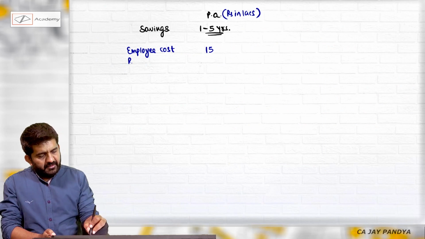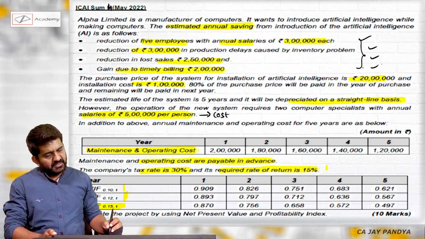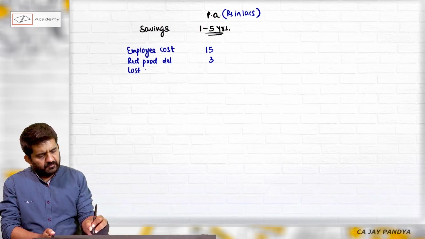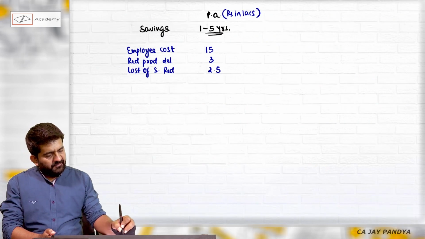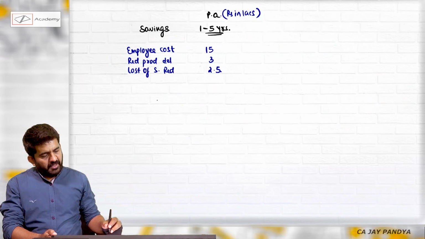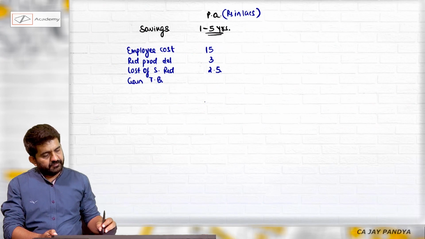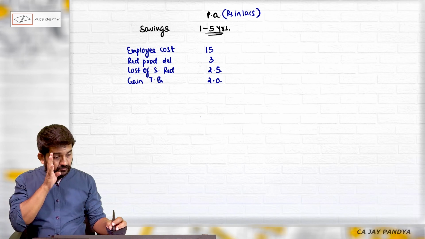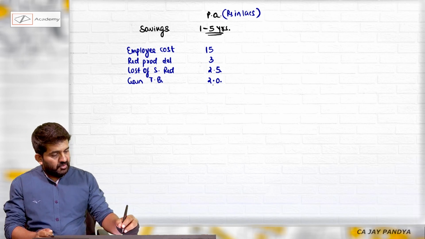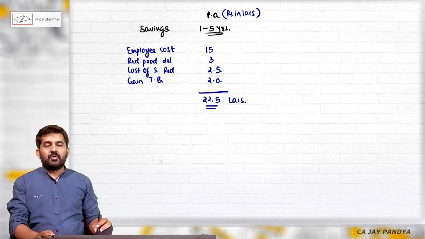Reduction in production cost 3 lakhs. Reduction in loss of sales 2,50,000 and gain due to timely billing is 2 lakh rupees. Total will be 22.5 lakhs, from 1 to 5 years.